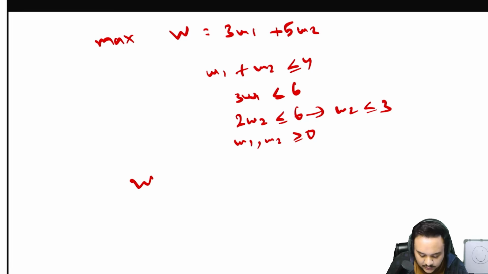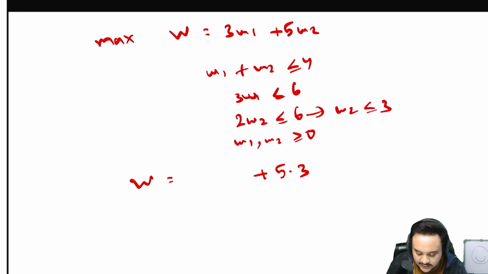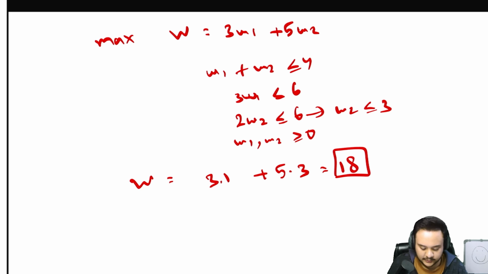Okay, so write down w is equal to 5 multiplied by 3, and here you are given 3 into w1, because we have to keep this in mind also. So 3 is already gone, only 1. So w1 can be 1. And is this feasible? Yes, it is absolutely feasible. So 3 multiplied by 1, your w is equal to 3 plus 15, 18. Alright, and since both of the problems are going to be feasible, z star is equal to w star is equal to 18. Very important result here.